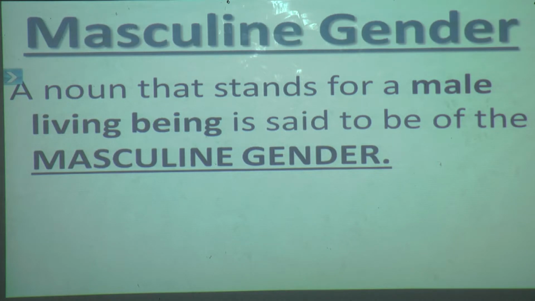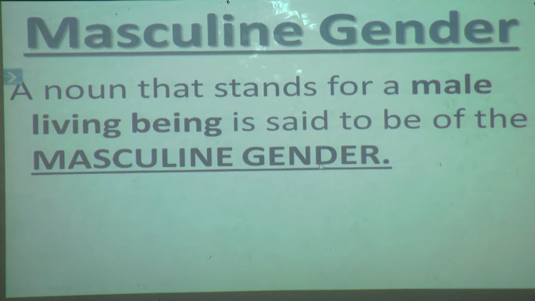Yes. A noun that stands for a male living being is said to be of the masculine gender. Can you see over here, students? Male living being, I have made it bold. So what is masculine gender? A noun that stands for a male living being is said to be of the masculine gender. Again repeat, students, the definition of masculine gender. Yes, a noun that stands for a male living being is said to be of the masculine gender.